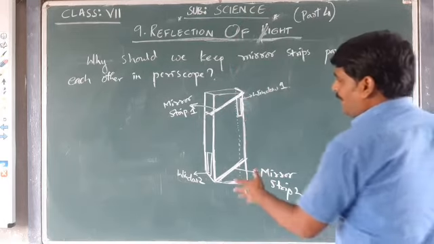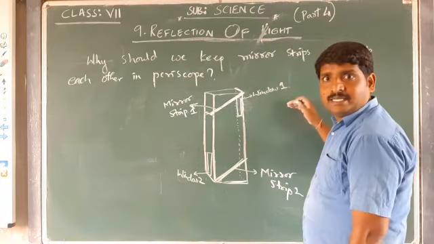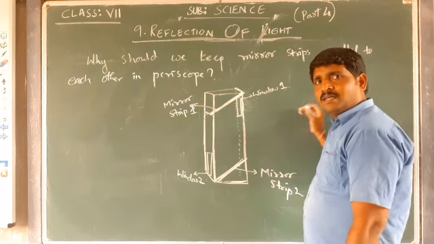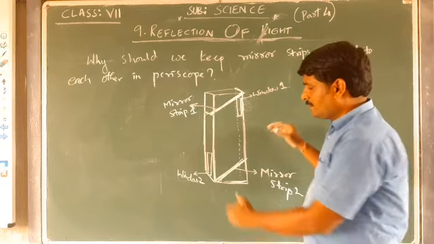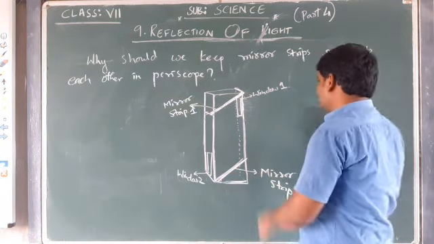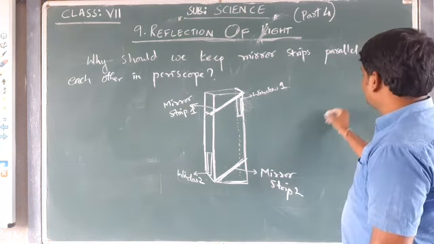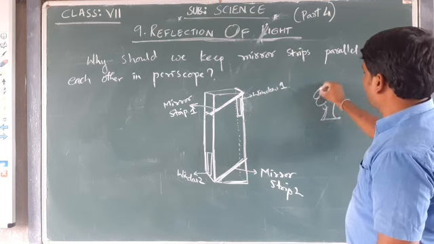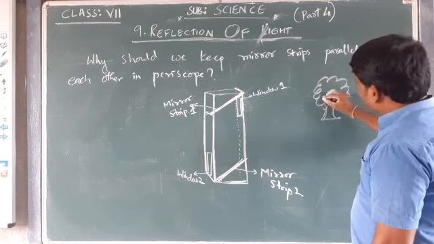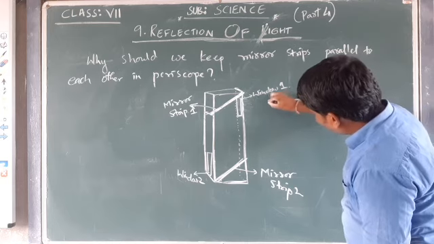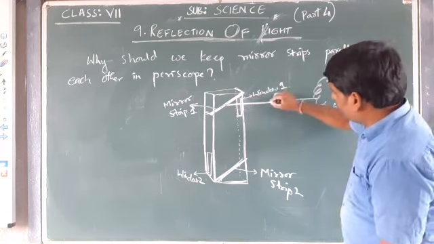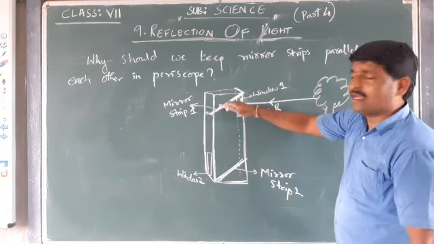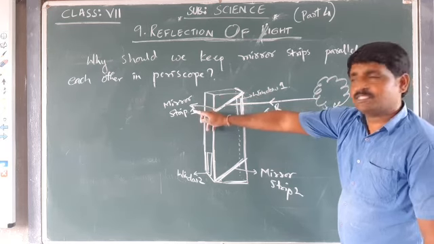See, if they are parallel, that means I am able to see some object. For example, after seeing the object from this window, I am able to observe it. I am just focusing towards some object, I am going to draw some tree or something else. The incident ray which is coming from this tree is going to hit the mirror strip 1.